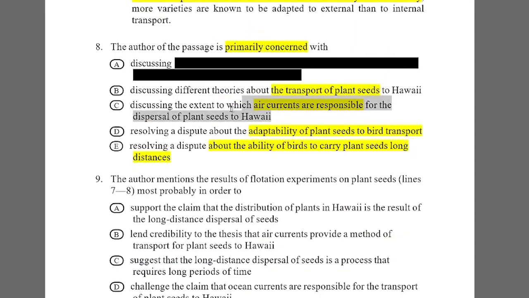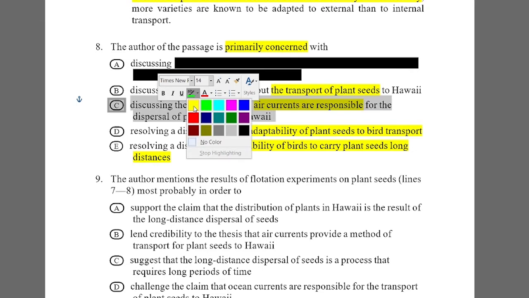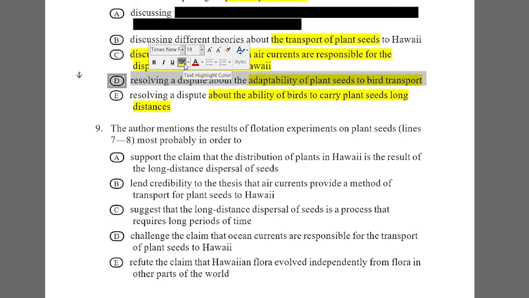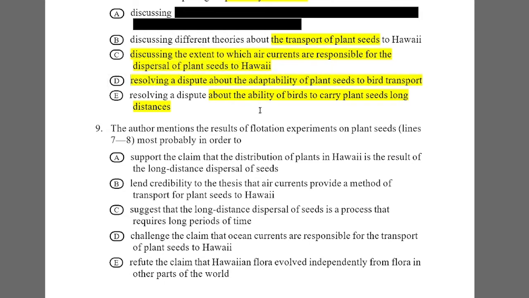And D, resolving a dispute about the adaptability of seeds to bird transport. It will maybe also be a possible right answer because bird transport is also described in the passage. Fifth, resolving a dispute about the ability of birds to carry seeds over long distances. No, it's not said in the passage. So I totally discard it.